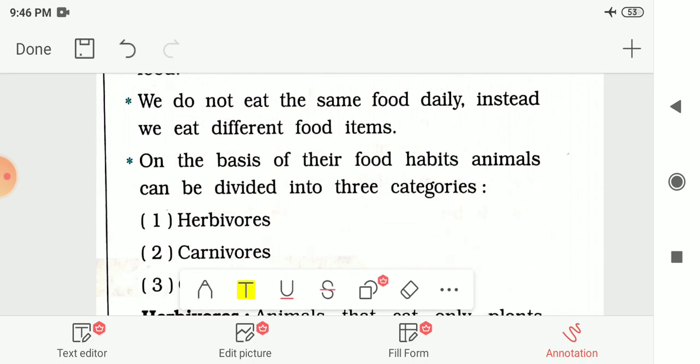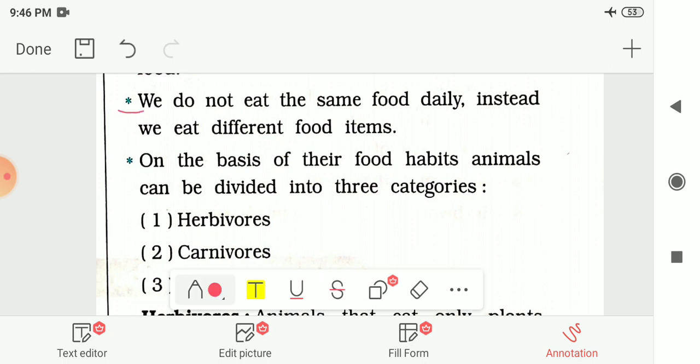We do not eat the same kind of food daily. Instead, we eat different food items. Every day we need different food items. We cannot eat the same food items every day. We get bored with that. So on different days we are eating different food items.